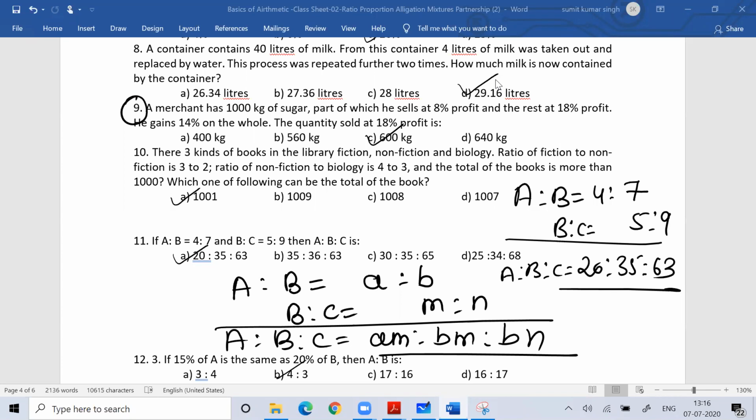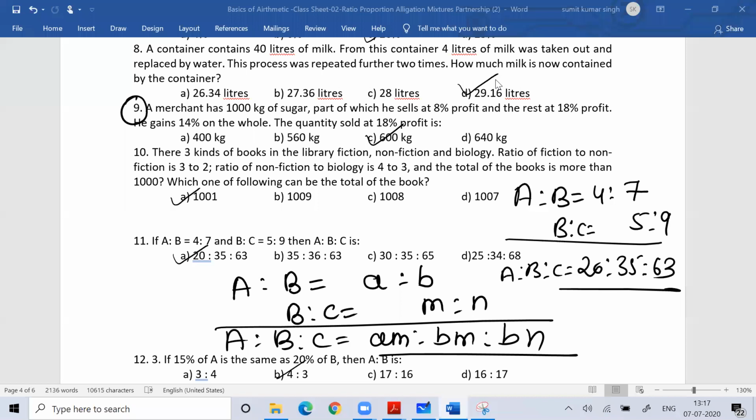You are doing the syllabus, beta. You can type the syllabus in Google if you want. Otherwise, more or less everything is there. In arithmetic, you have percentage, profit and loss, simple interest, compound interest, time and work, time, speed and distance. In algebra, you have linear equations and quadratic equations. Then you have numbers, permutation, combination, probability, and basics of geometry.